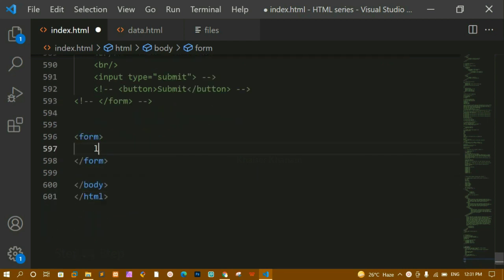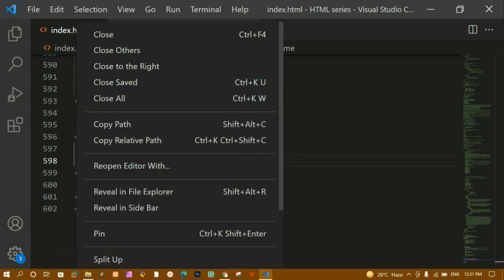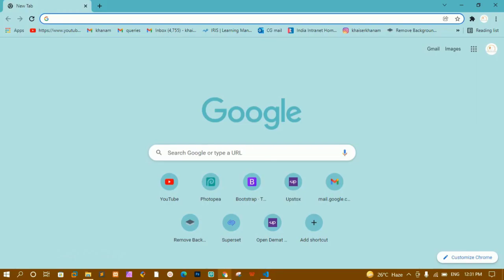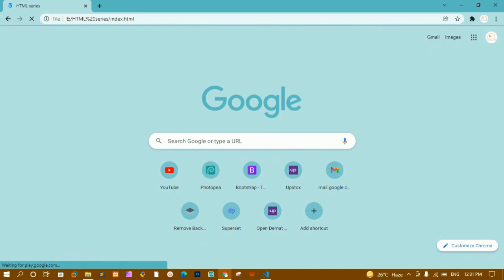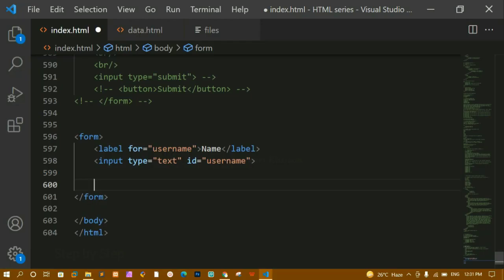Now inside this, first we have seen this label, and here for, let me just write here username, and here I'll be writing the name. Below this I'm just going to create an input field, type let it be text, and also I'm just going to give the ID. The ID will be same as the for. Whatever I have given inside for, that will be the same. I'll just copy the path and paste that here. Now you can see here I'm having this form. This is one element inside a form, the label. The input field we have seen.